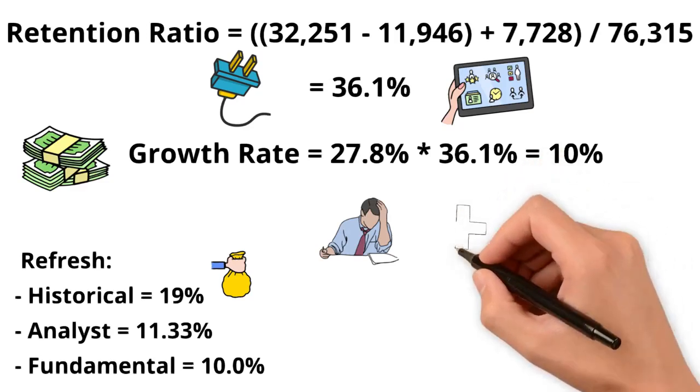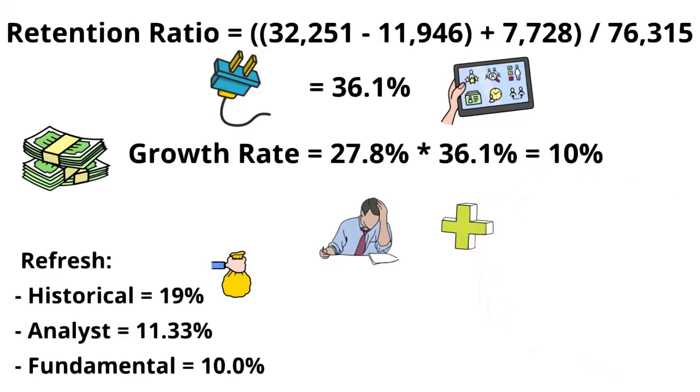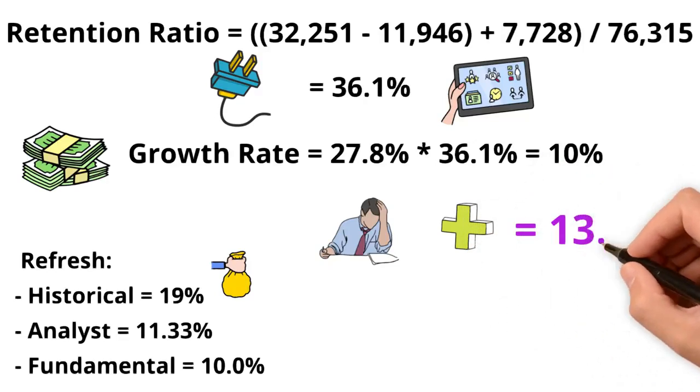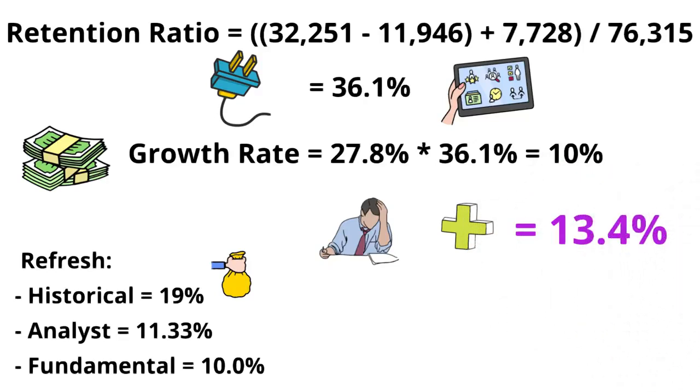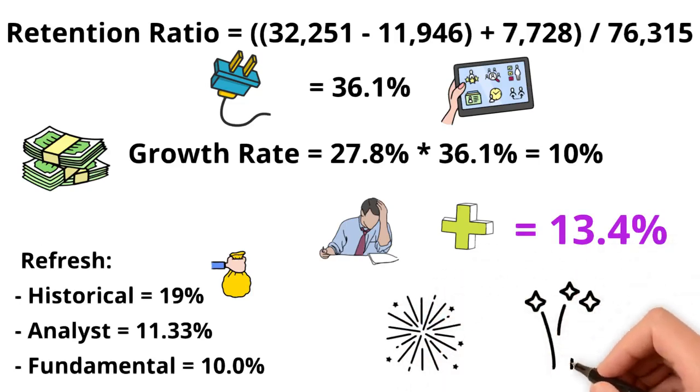To me, averaging out 3 estimates and determining if they are appropriate will work. If we average the 3 ranges, we get 13.4%, which seems possible. But again, estimates. Your guess is as good as mine. So that is what we'll go with, but you can feel free to disagree and use a different number. Congratulations, you now know how to determine a company's growth rate when valuing Google or any other business.